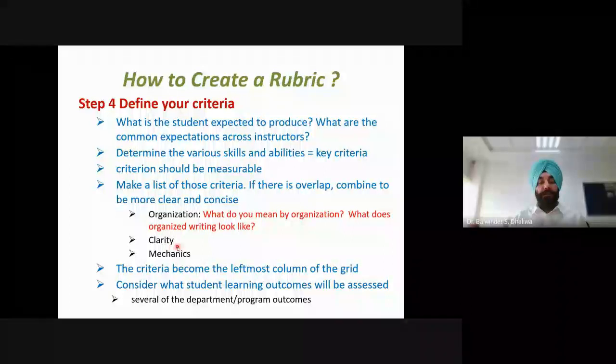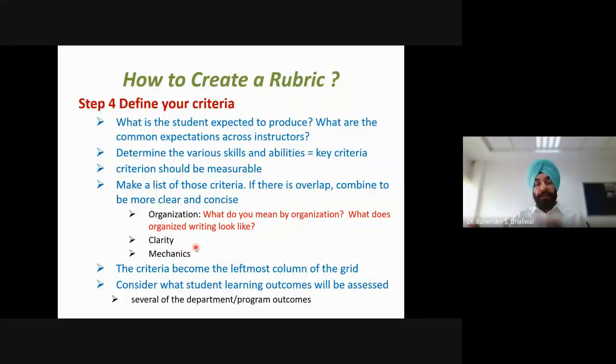Similarly for other criteria, we not only have to write descriptions for different performance levels, we should also define those criteria, that is, what we mean by the terms which we are writing. So these criteria become the leftmost column of the grid. These criteria are used as the leftmost column in the structure of the rubric.